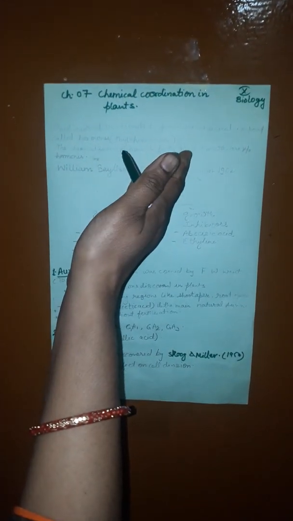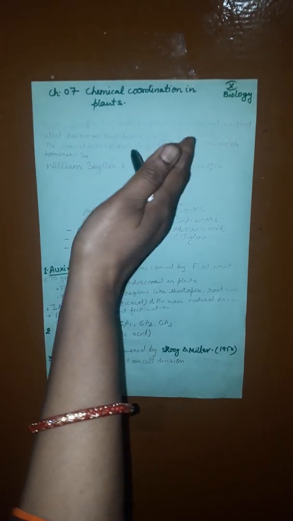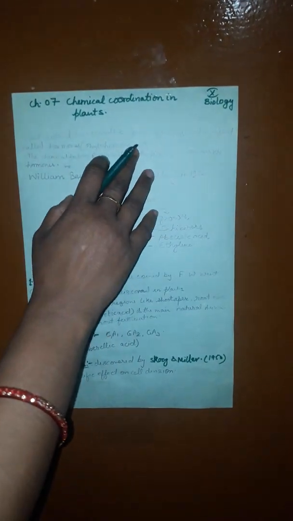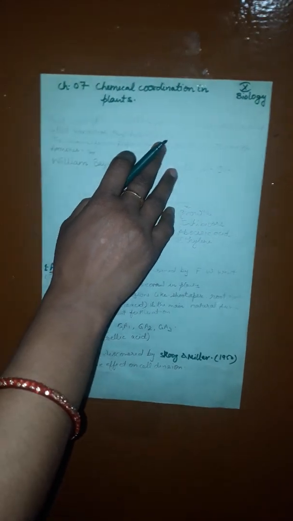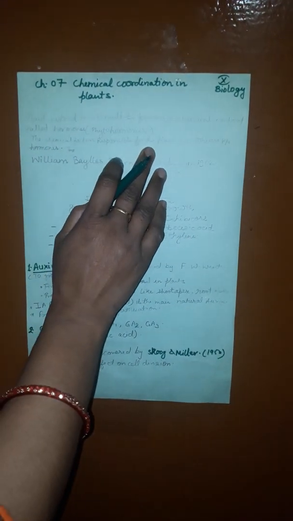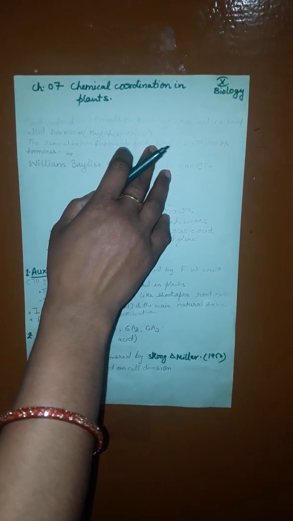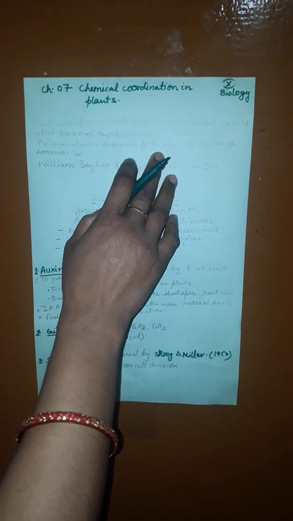In animals we talk about the hormones. Here hormones are also present, but they are called phytohormones. What is phyto? Phyto means plant. Chemicals which are released by the plant are called phytohormones. What are plant hormones? Movements of body parts are common in animals, but in plants, movements are seen in the form of bending, twisting and elongation of certain parts.